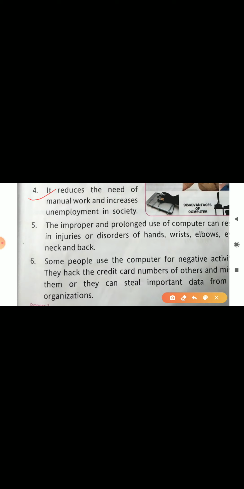Okay, so it reduces the need of manual work, and employment also increased in the society with the use of this computer. Okay, now next we are having: the improper and prolonged use of computer can result in injuries or disorders of hands, wrist, elbows, eyes, neck and back.